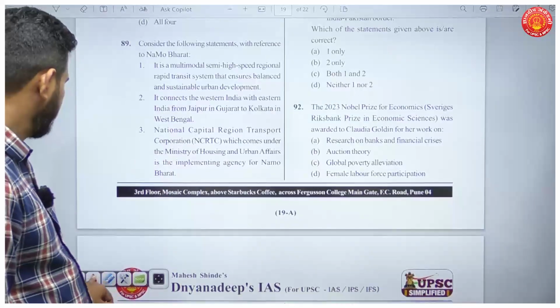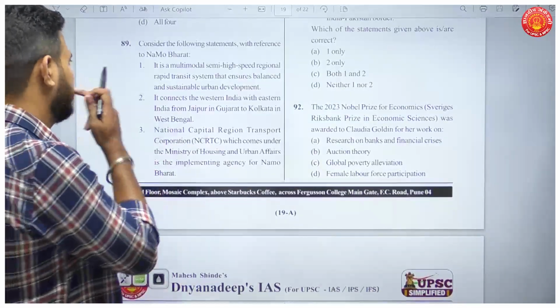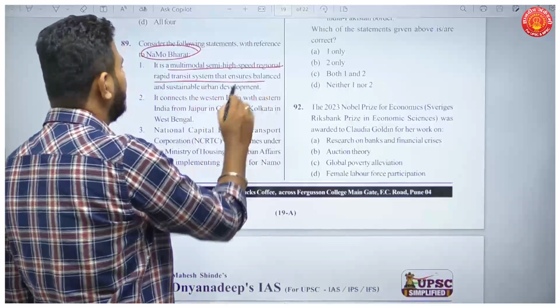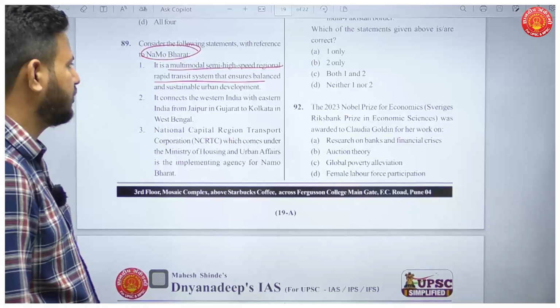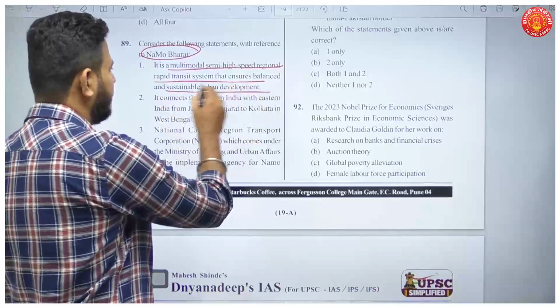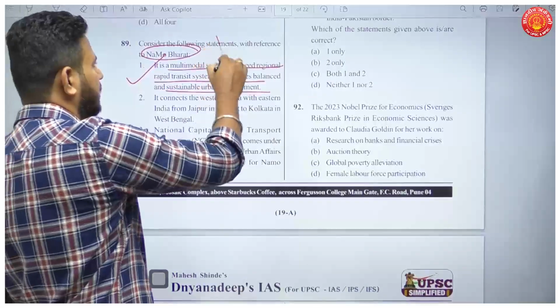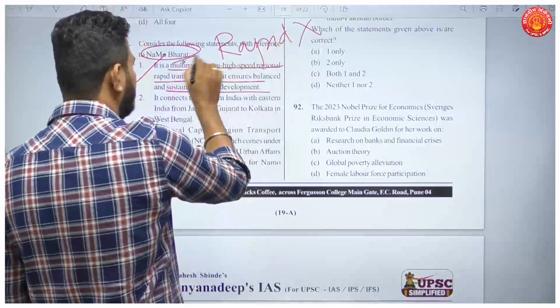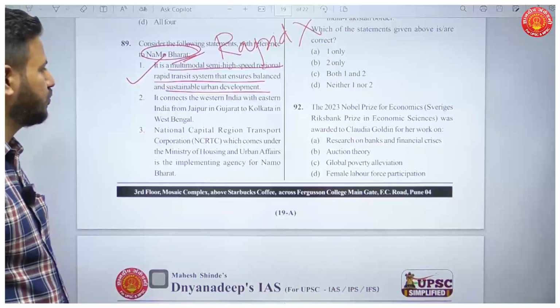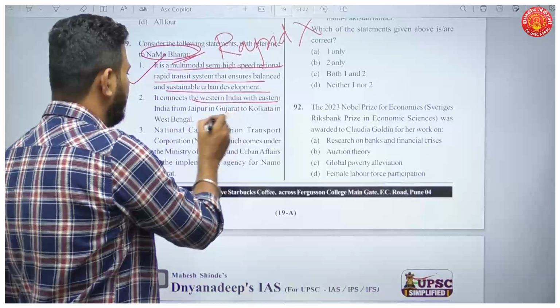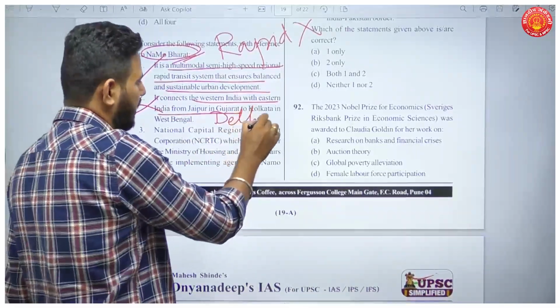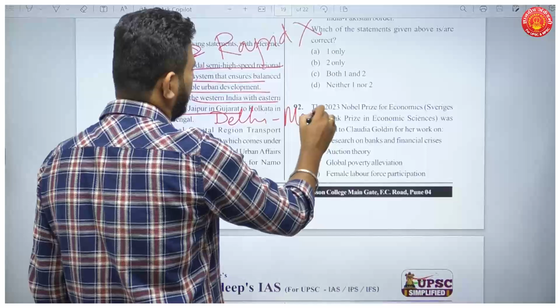Then question number 89. Consider the following statements with reference to Namo Bharat. Very important. It is a multimodal semi-high-speed rapid transit system that ensures balanced and sustainable urban development. This was earlier known as RapidX, and it was later known as Namo Bharat. The first statement is true. It connects Western India with Eastern India. No, it is currently running between Delhi and Meerut.